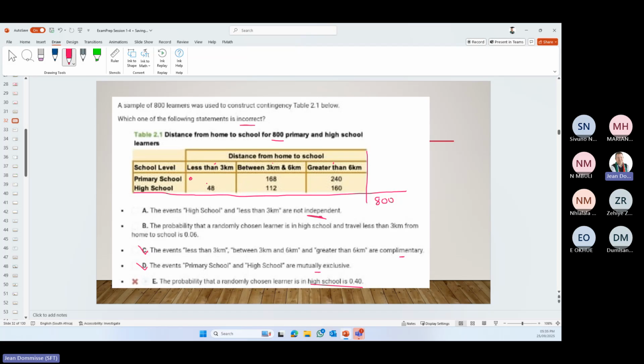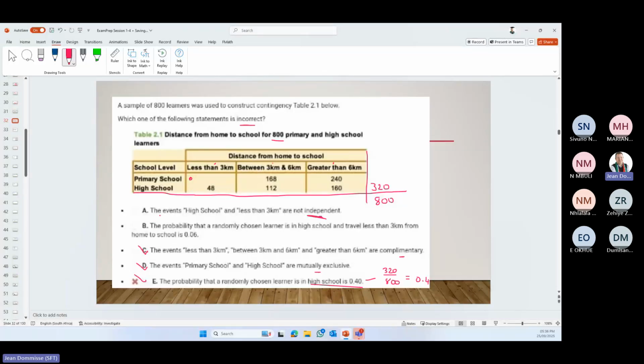This slide is a bit blurry. 48 plus 112 plus 160 gives us 320. So to work out the probability it would be 320 divided by 800. That is 0.4. Okay, so unfortunately that is also correct. So we still need to find the incorrect one.